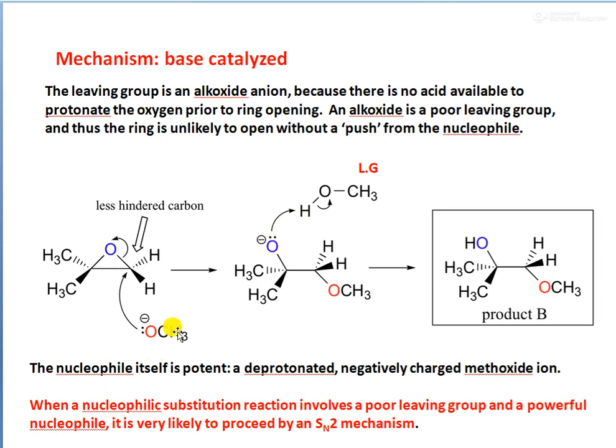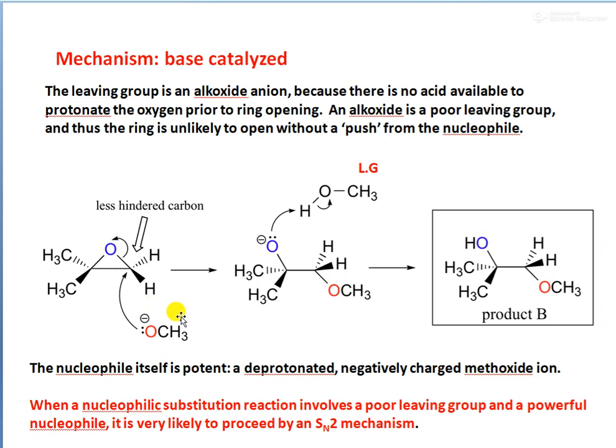Okay, so the OCH3 group forms a bond at the second carbon atom, and the O- abstracts a proton from another alcohol molecule and forms the OH bond. So this is the final product, where we can see an OCH3 group at the bottom and the OH group at the top. Here the nucleophile itself is potent, because it is a deprotonated, negatively charged methoxide ion. So this is a nucleophile. The nucleophile is deprotonated. We are using a base here.